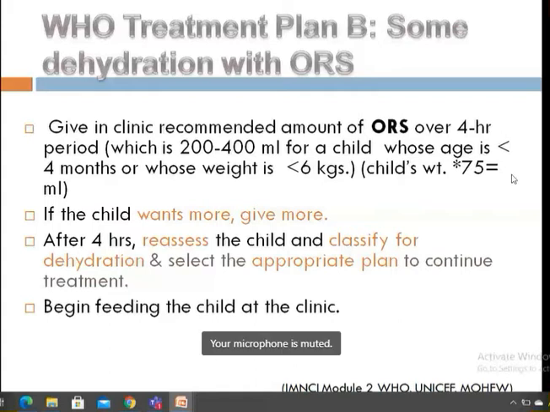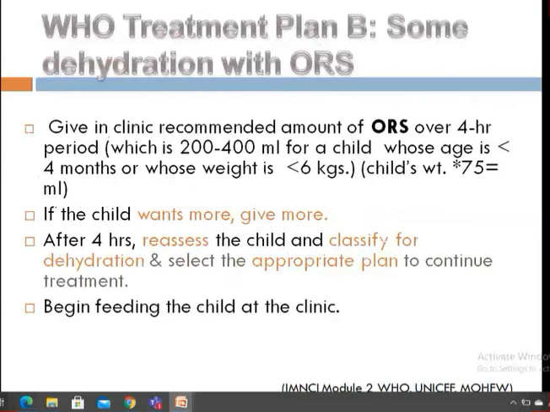Reassess means you have to see whether the child is still irritable or not, whether the child has sunken eyes, and check the skin pinch. Then you have to reclassify the dehydration, whether the child is still having some dehydration, or has developed severe dehydration. If the child is perfectly normal now, then you have to begin feeding the child at the clinic itself, and ask the child's mother to give the ORS and other fluids. That is for some dehydration.